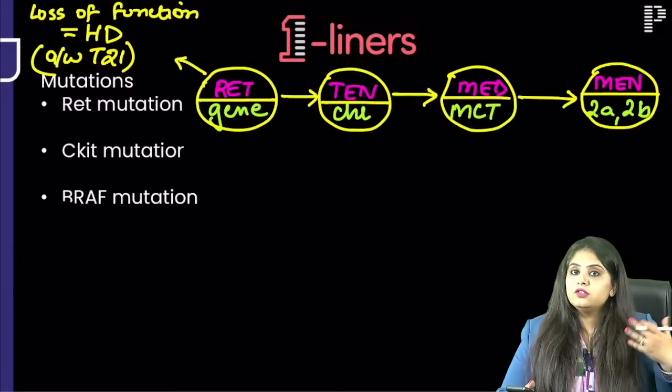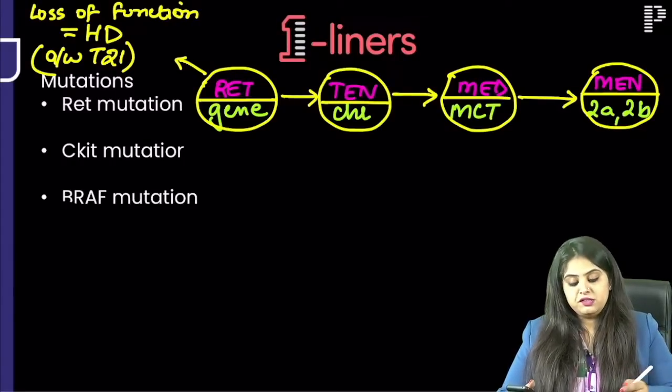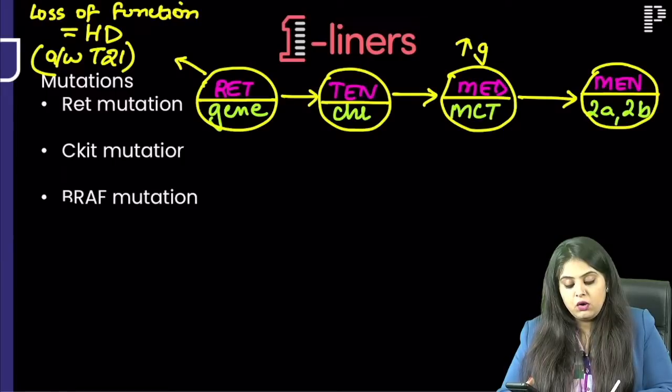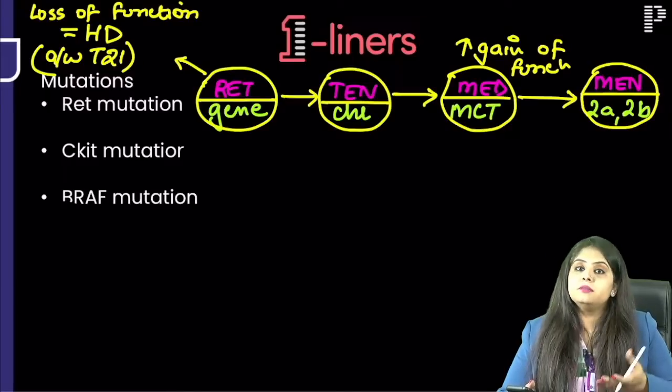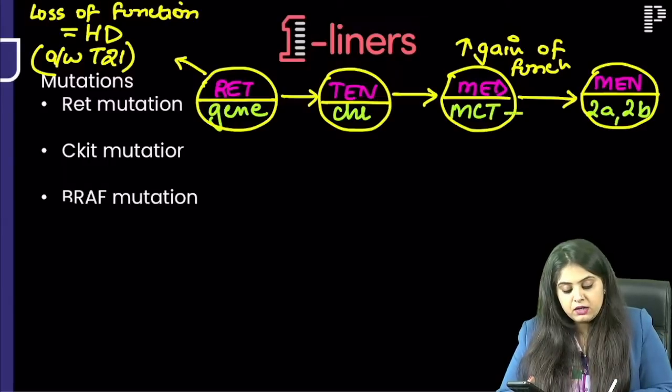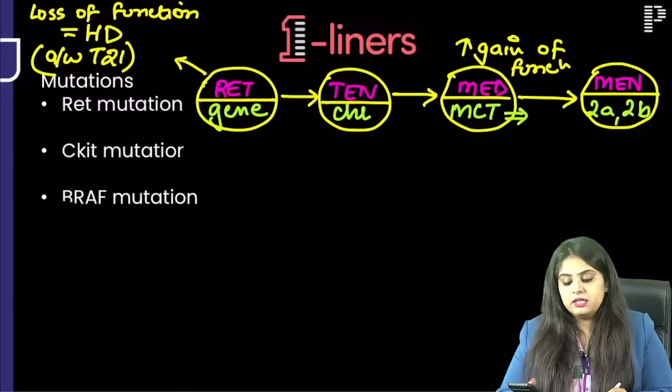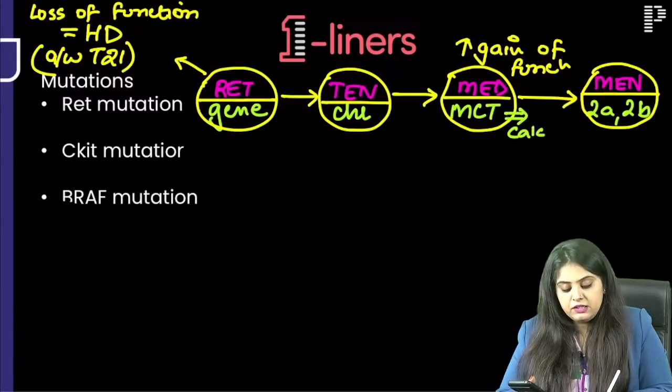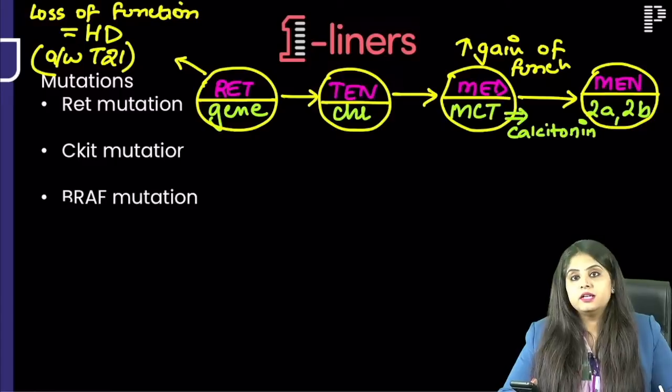So when RET gene is not working, the child has Hirschsprung's disease. But when RET gene is working a lot, there is a gain of function. That is when cancers happen, and that is medullary carcinoma thyroid. Who will tell me in surgery what is the tumor marker of medullary carcinoma thyroid? Quickly, small question otherwise. It is going to be calcitonin. That is the tumor marker of medullary carcinoma thyroid.